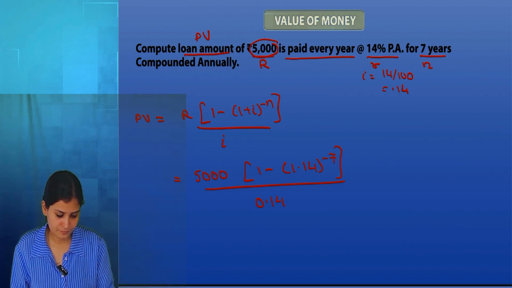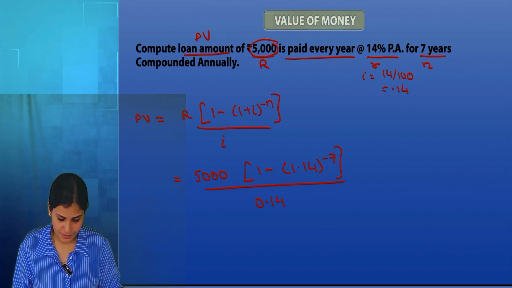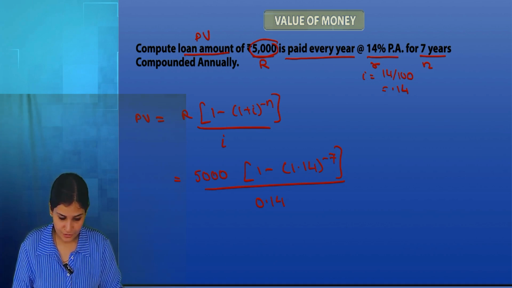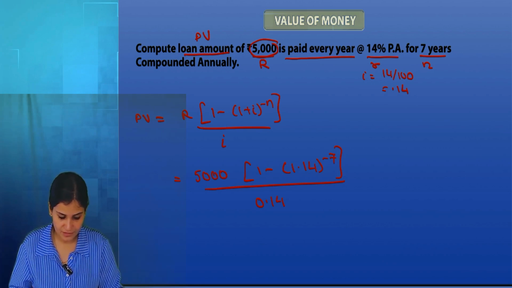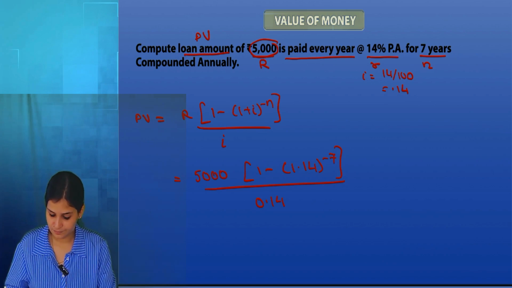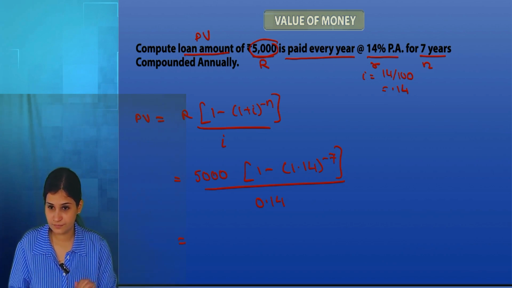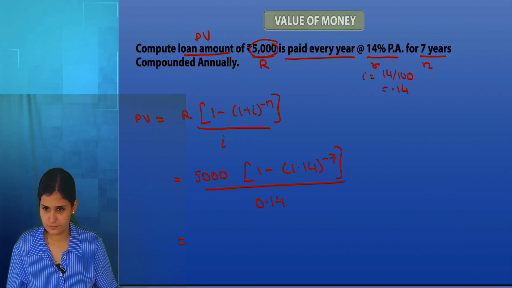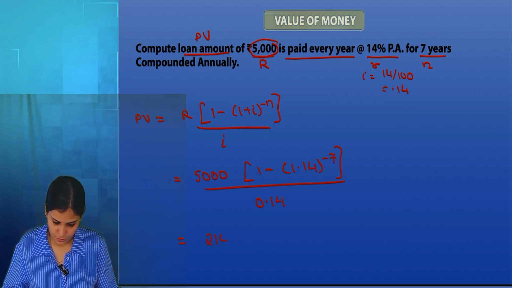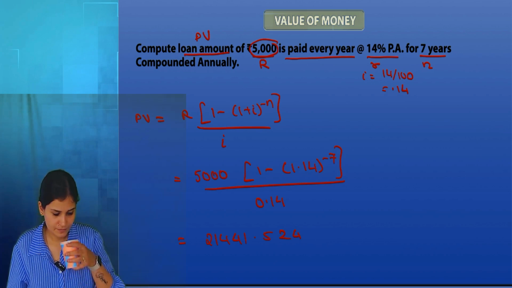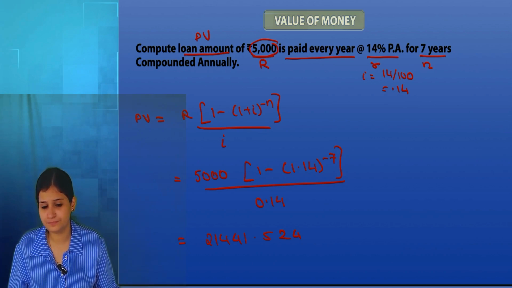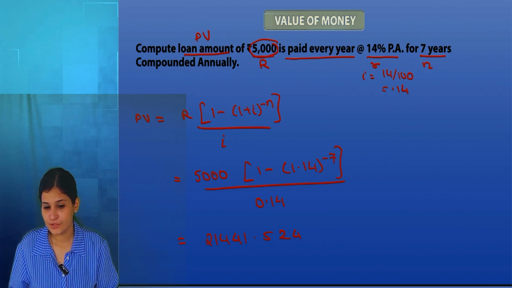One divided by 1.14, press multiplication, 2, 3, 4, 5, 6, 7. Change the sign, add 1, divide by 0.14 and multiply by 5000. Answer? 21441.5. 21441.5241971. You should have this as your answer.